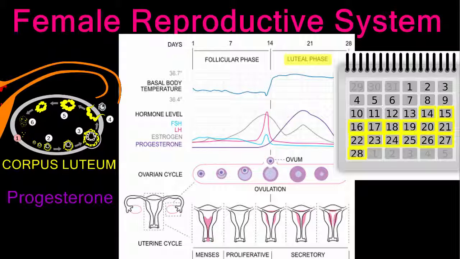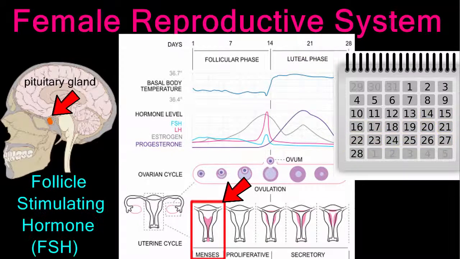If fertilization does not occur, LH levels decrease, causing the corpus luteum to deteriorate. Progesterone levels drop, causing the endometrium to break down, and menstruation begins. As menstruation occurs, the pituitary gets busy producing FSH to develop a new follicle and restart the cycle.